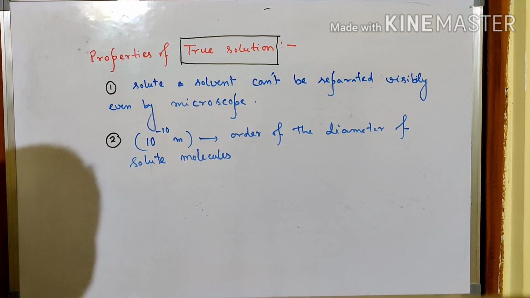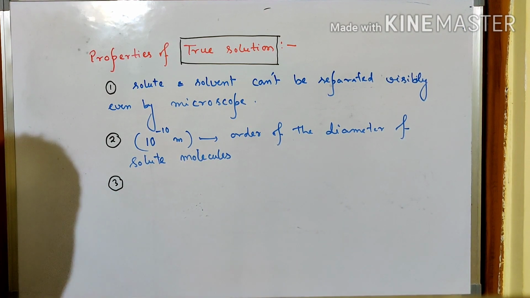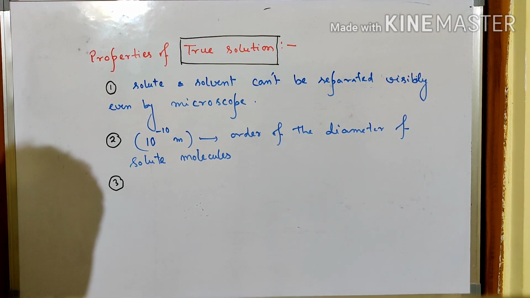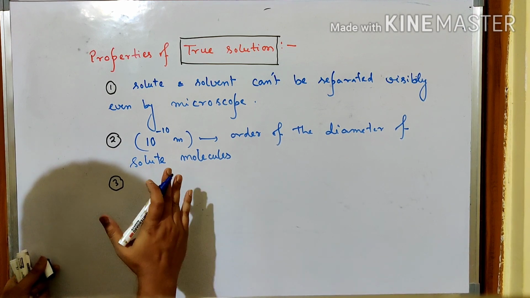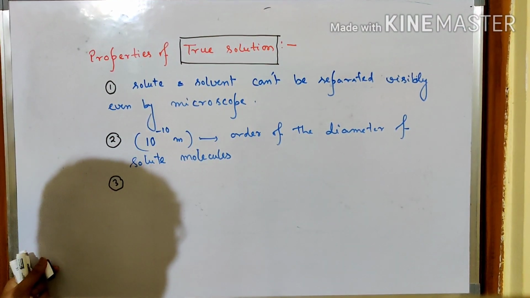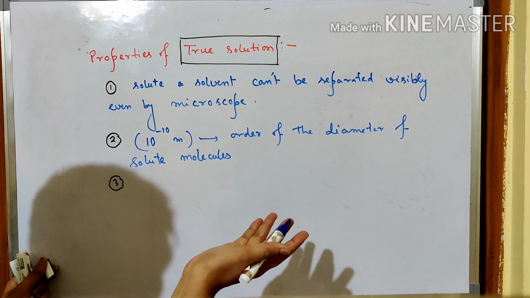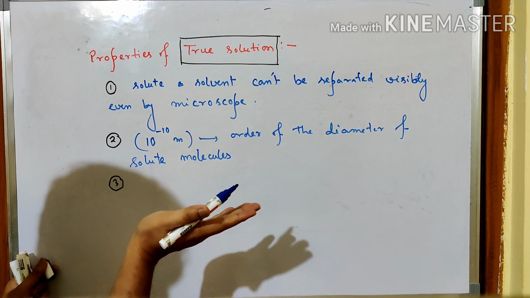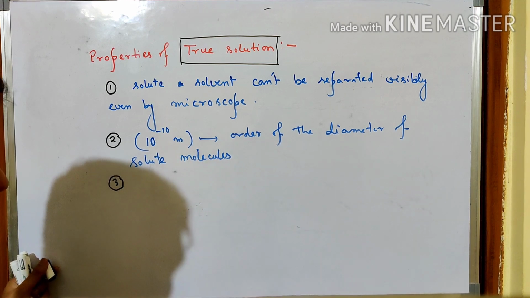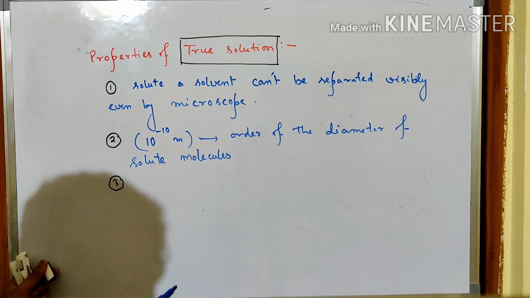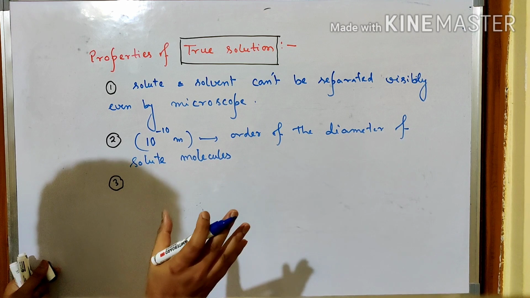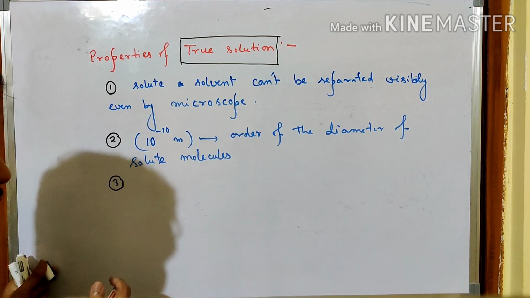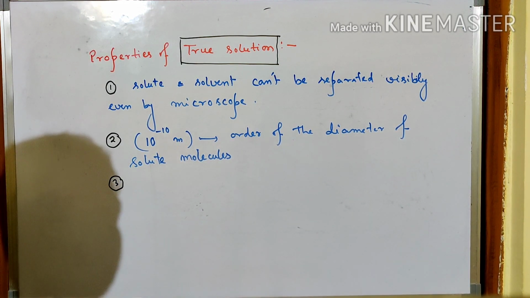Next is filtration. By the filtration method, you cannot separate them. If you take a filter paper and try to separate the solute and solvent, thinking that solute particles will be stuck in the filter paper and the solvent will come out, that won't happen. Suppose we take mud and water and pass it through a filter paper, what do we expect? Mud will be stuck in the filter paper, we can separate it from the clear water, but here it cannot be done.